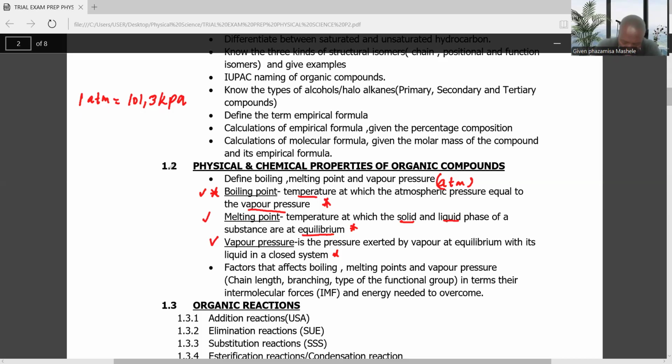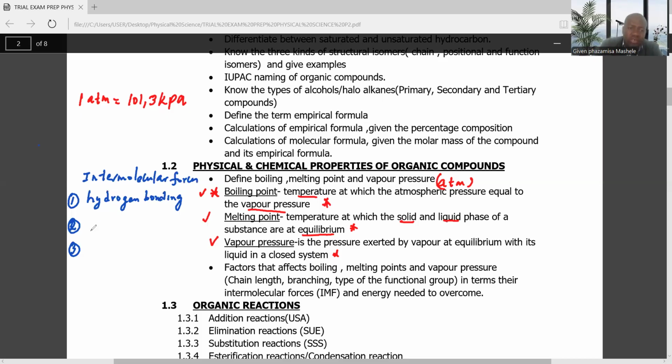These are the types of intermolecular forces, and this is very important, ladies and gentlemen. In your syllabus, there are 3 types of intermolecular forces that you need to know. The first one is hydrogen bonding.